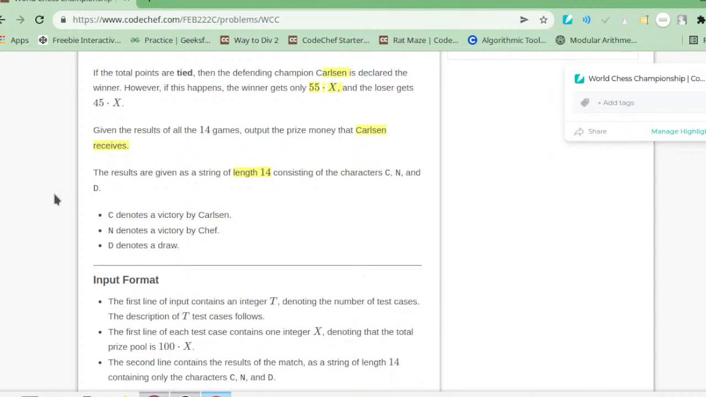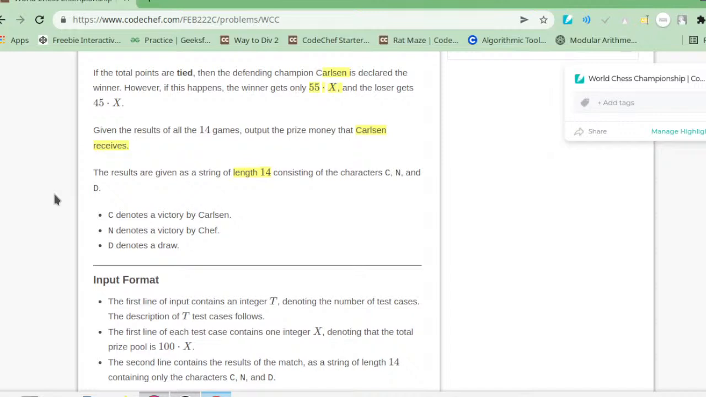The result of the first match is C, which means it was won by Carlson. Again, the result of the last match is C, which means it was won by Carlson. So in the first test case all the matches are won by Carlson, so it's obvious that the winner is Carlson. And we have to output Carlson's score.